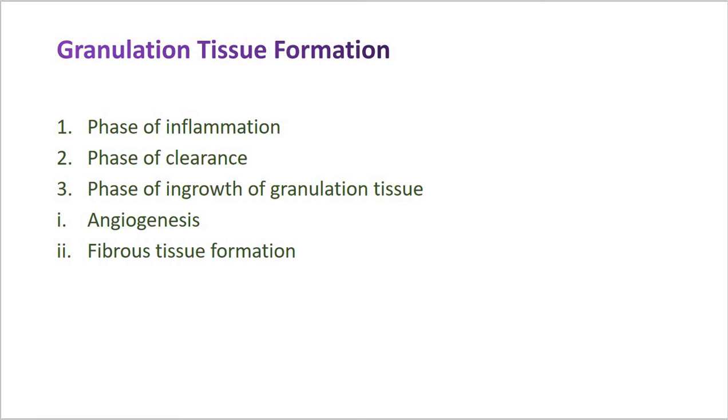Now here, the blood vessels differentiate into muscular arterioles, thin walled venules and true capillaries. So whatever new vessels get formed, such vessels are more leaky.